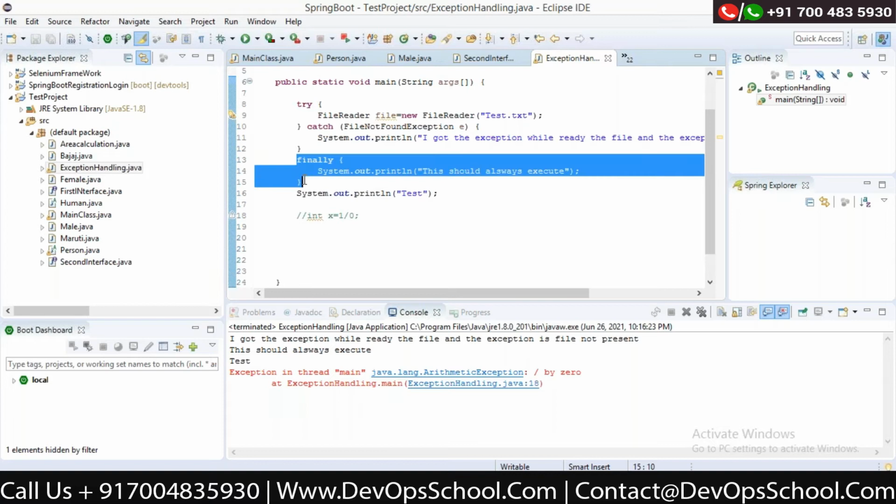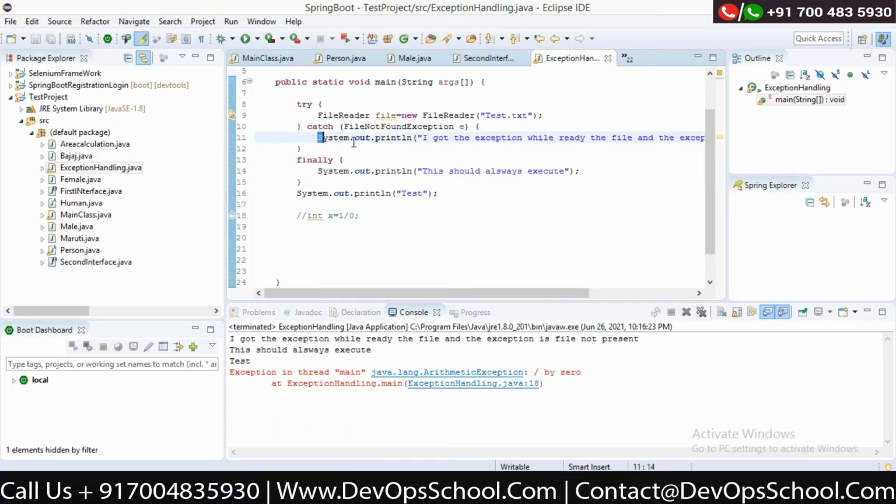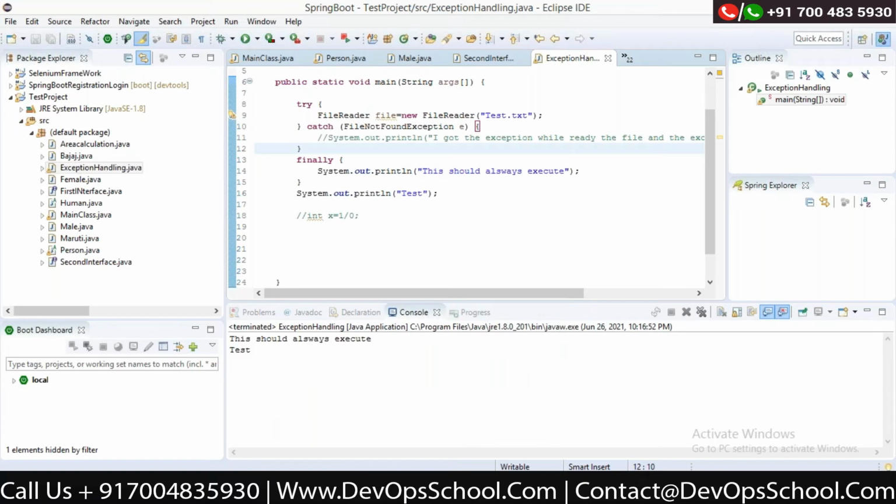and this part of the code always executes whenever I get the exception, no matter what I am doing here. Even if I have not handled it, so right now I've got the file not found exception, okay, and I'm not doing anything, right? Still that will execute. Okay.